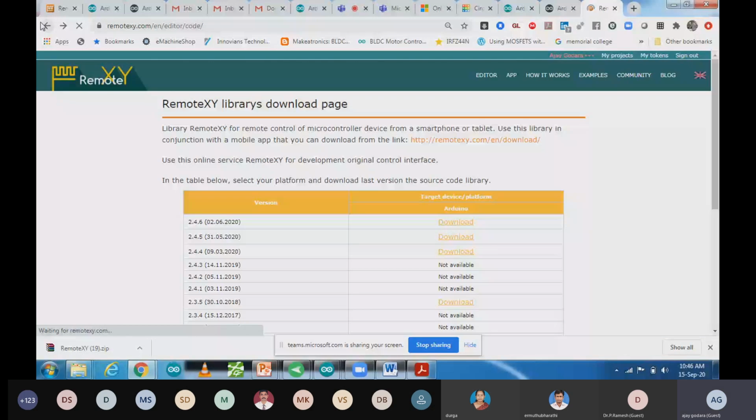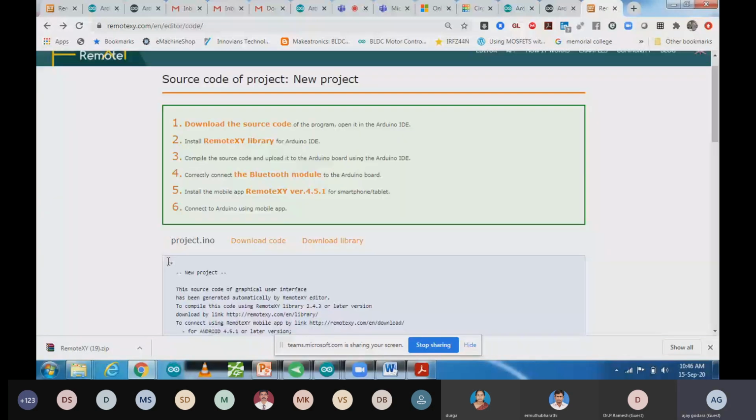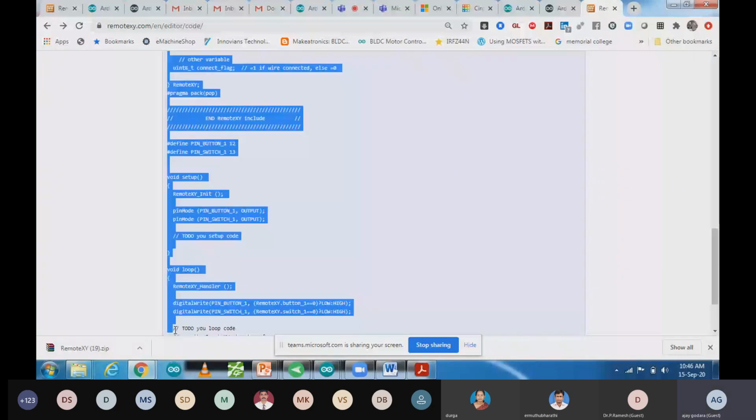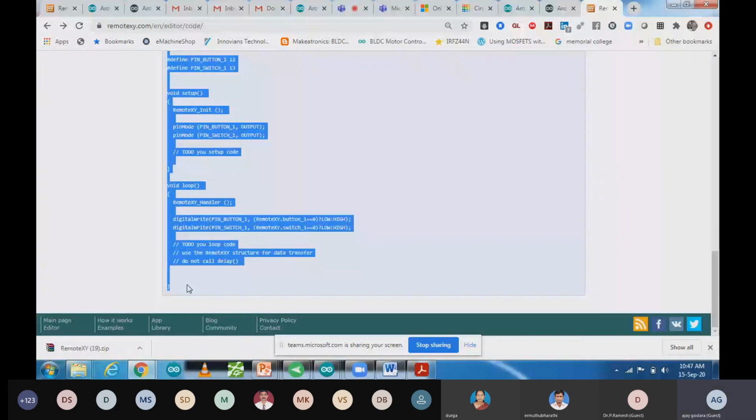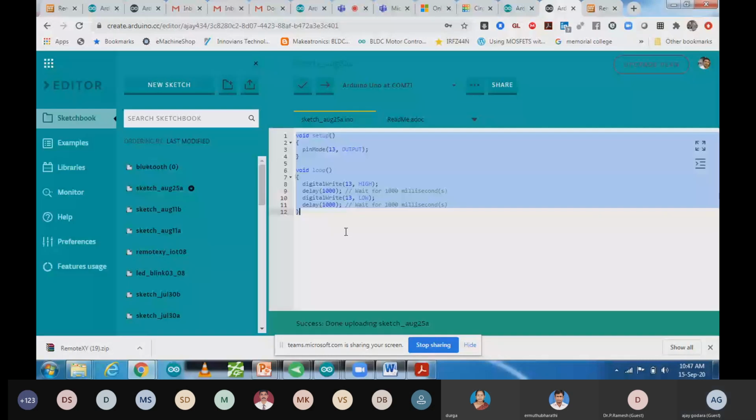This one is my code. You can copy it, and what you can do, you can go to your Arduino and you can paste your code over here. I pasted my code over here, that you can see it.